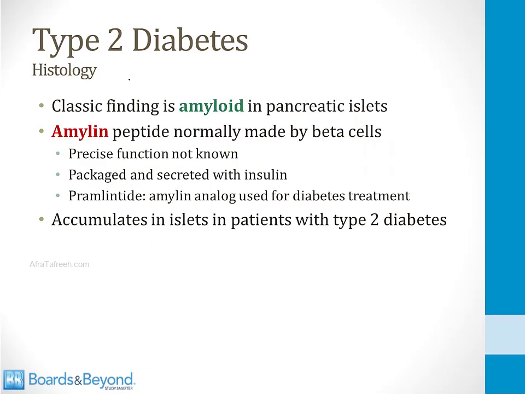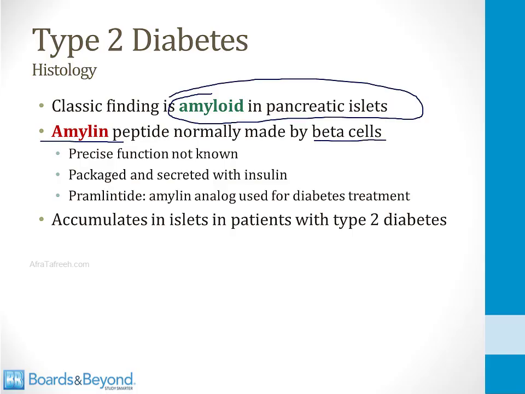You should know the classic histologic finding on a biopsy of a patient with type 2 diabetes, and that is the presence of amyloid in the pancreatic islet cells. There is a protein called amylin that is normally produced by beta cells. Its precise physiologic function is not entirely worked out, but it is packaged and co-secreted along with insulin.